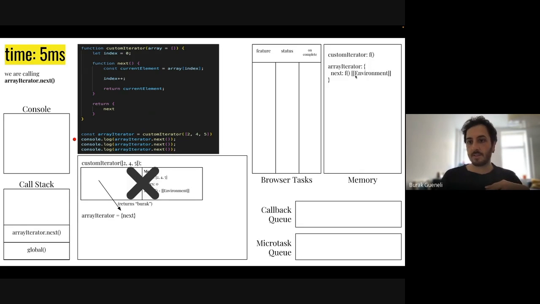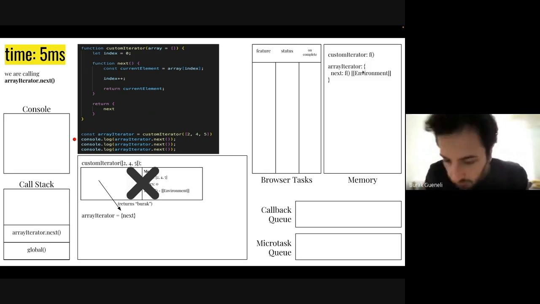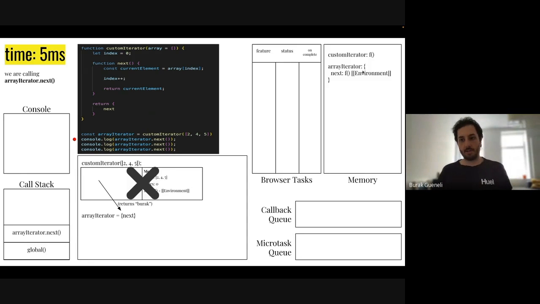But here you can see that there is a weird thing in here. It's square bracket, square bracket, environment, square bracket, square bracket. So this is actually what is called closure in JavaScript. Closure is the thing that, when you're defining a function somewhere, it will get a copy of the data that it has in its surroundings.